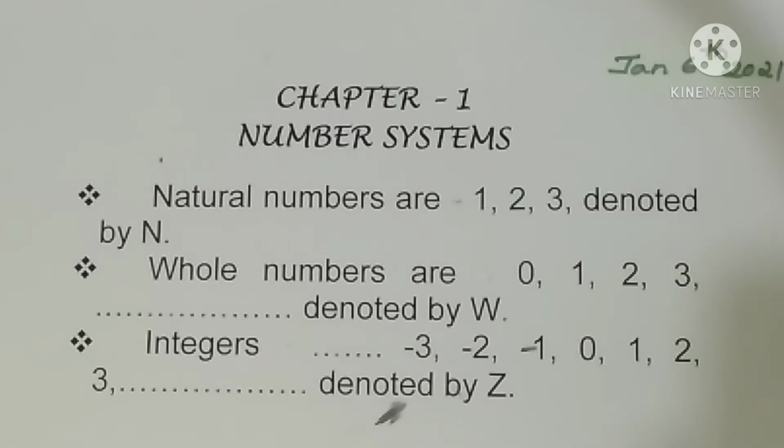Chapter 1, Number System. First we have to learn about types of numbers. Natural numbers, whole numbers, integers only. In this it will come.